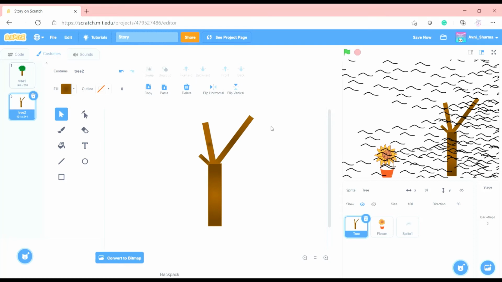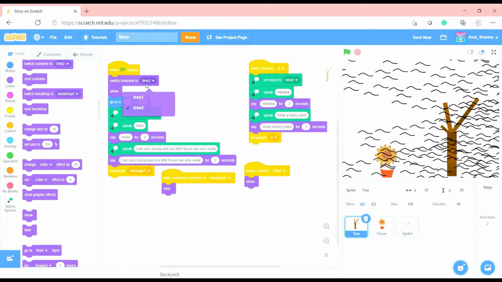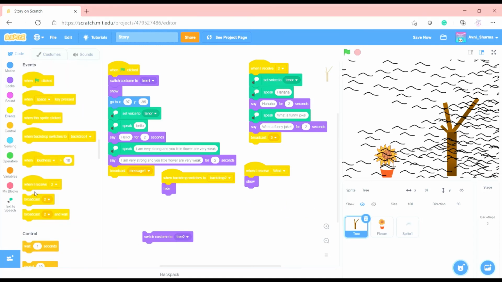So this is like a kind of model, and we need to switch the costume to the first one, and then switch costume to the second one when I receive.